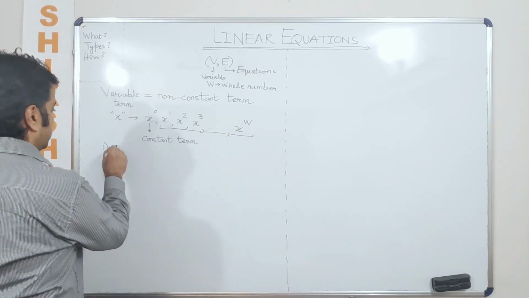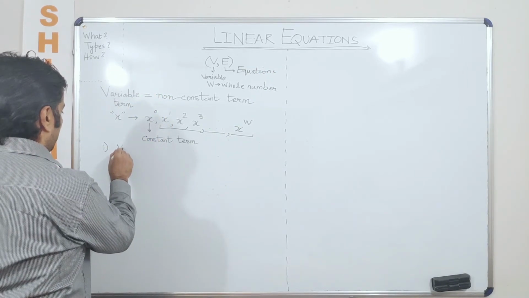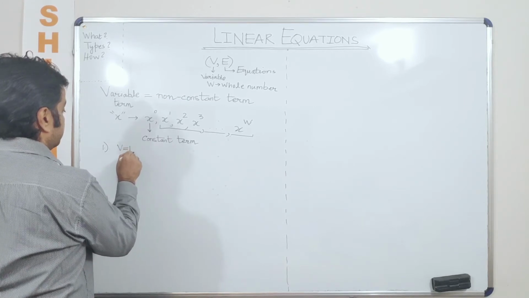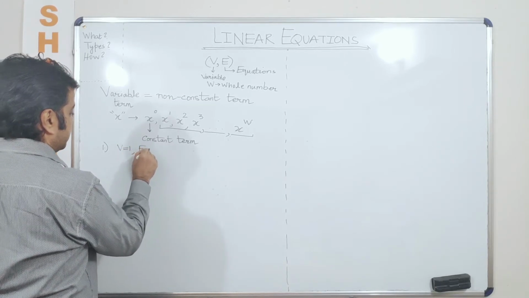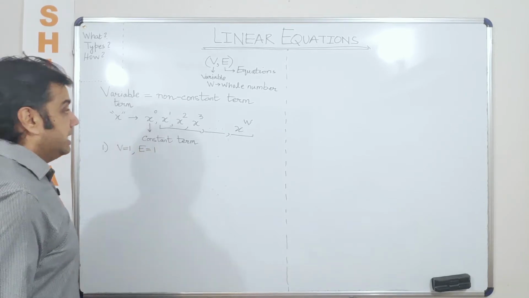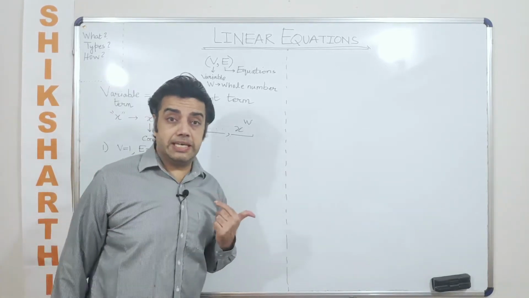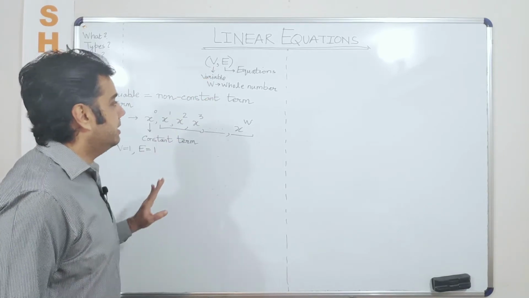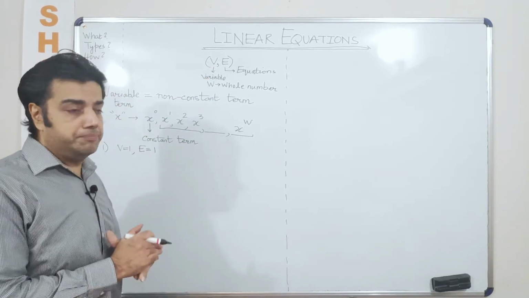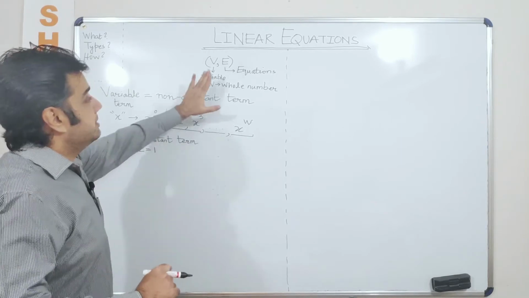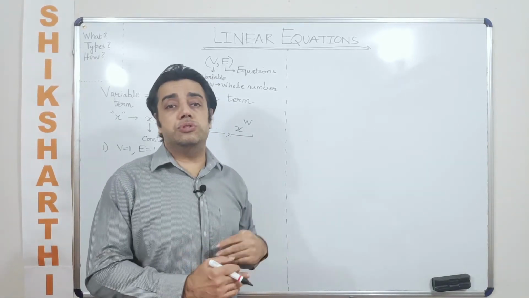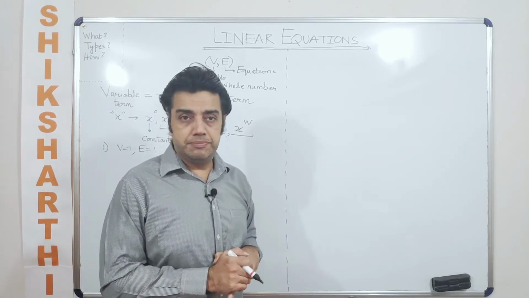So first we would discuss V equal to 1 and E equal to 1. I'll explain this once again. When I say V is equal to 1, I am basically talking about one variable which is a non-constant term, and E stands for the number of equations involving that variable.